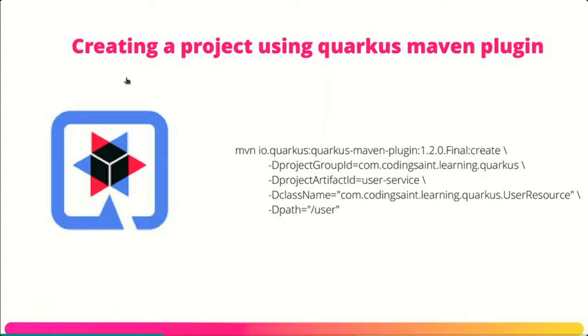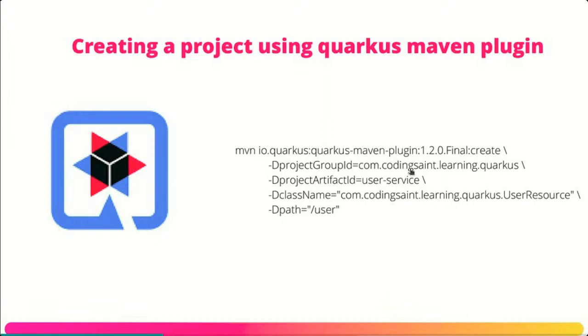Here you can see Maven is using a Quarkus plugin, and using that we are creating with version 1.2.0. Currently, I think last week I saw 1.2.1 coming out, but this is the command which you can use to create a Quarkus project.